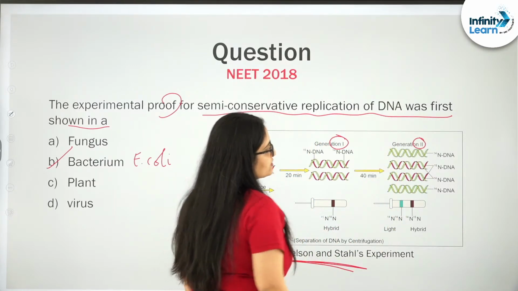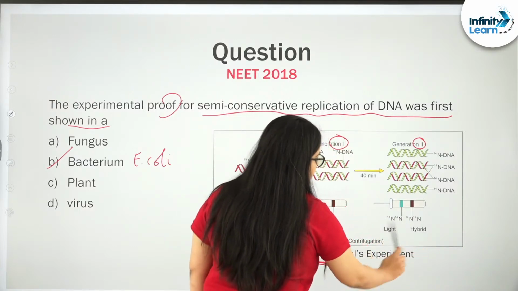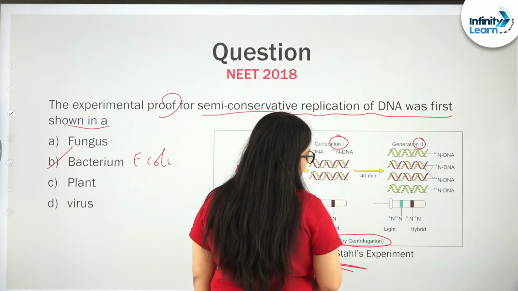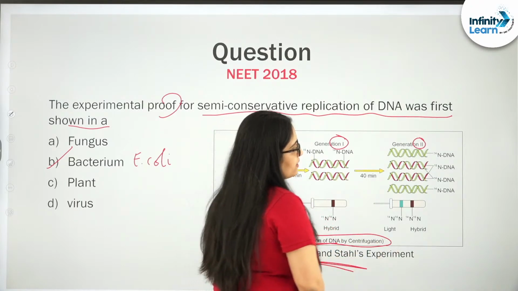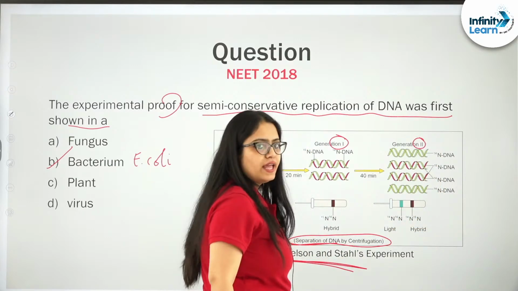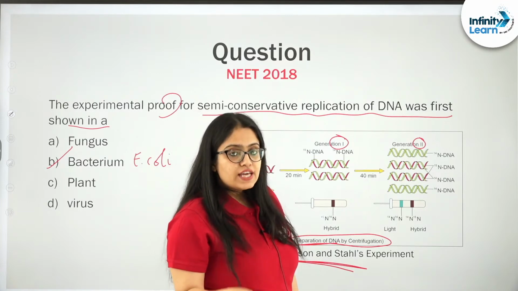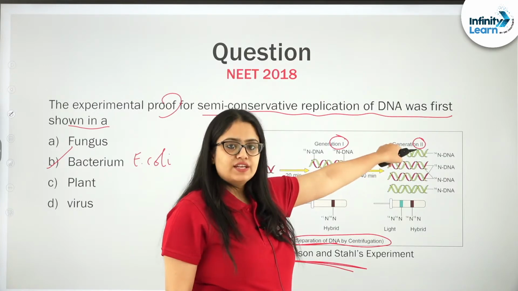So, remember students, in the second generation when centrifugation was done, these scientists were trying to find out the density of the DNA possessed by the E. coli produced in the second generation.